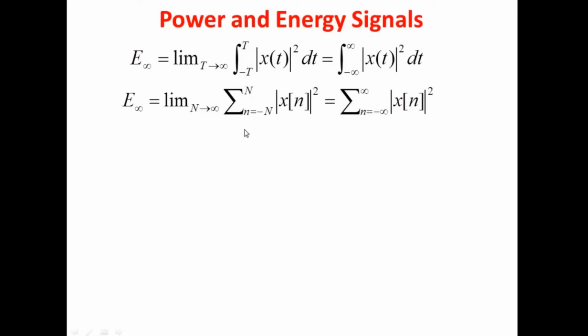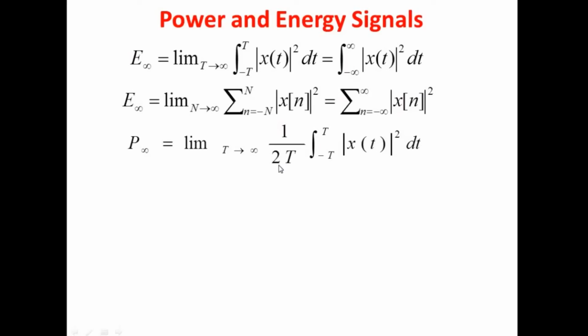This is the energy formula for continuous and discrete time signals, and this is the power formula for the continuous time signal. We all know the formula for energy and power: power is nothing but energy divided by time taken. So here we have energy divided by time taken. Time, in the sense that T tends to infinity, means we are focusing only on the positive half of the x-axis. Now we are going to consider the entire time axis.